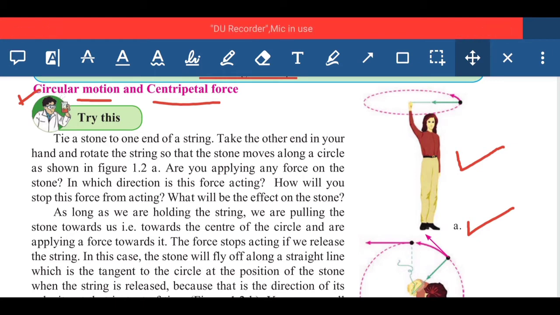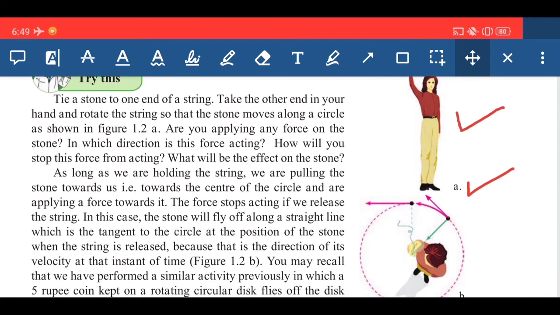As long as we are holding the string, we are pulling the stone towards us, that is, towards the center of the circle, and we are applying force towards it. The force stops acting if we release the string. What will happen if we release that string?